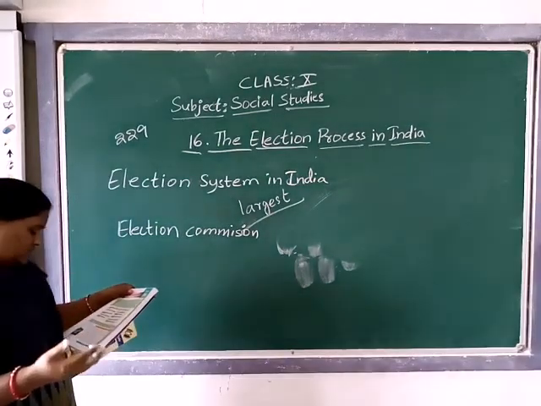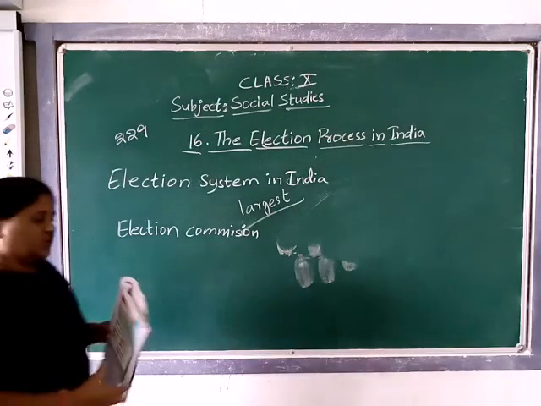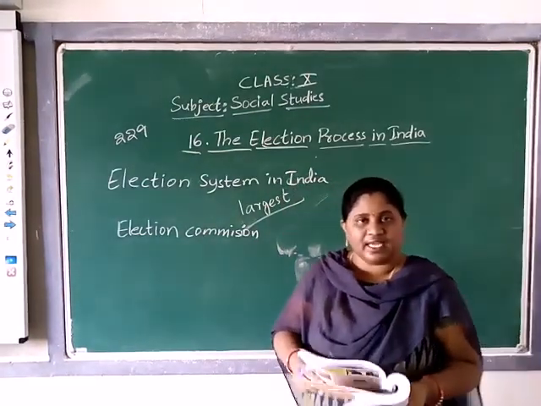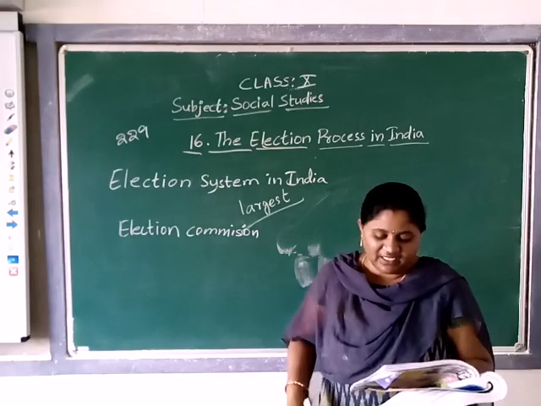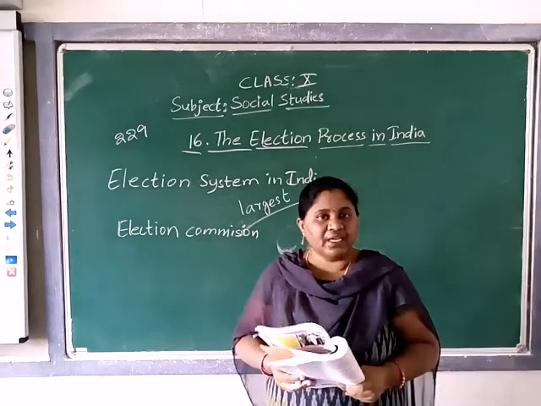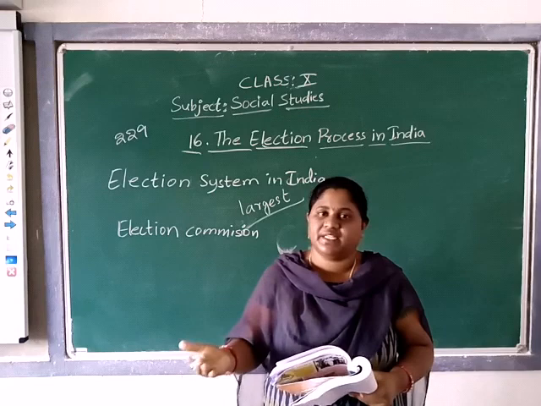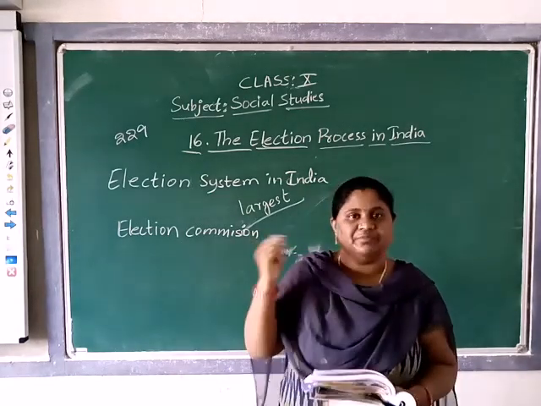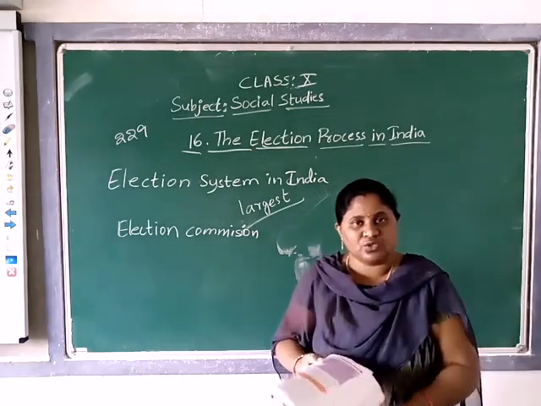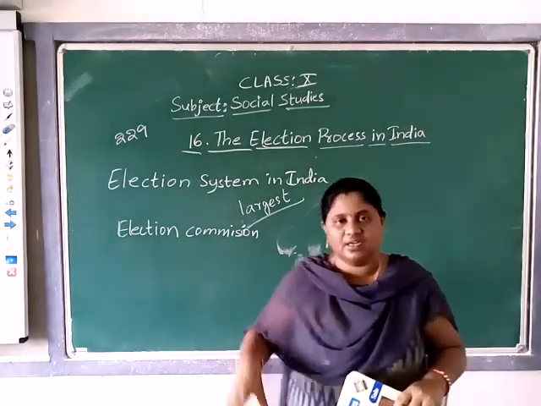See here, it frames a code of conduct for the political parties. Each and every party has some codes. Okay, it declares the result of the elections and submits it to the central and state governments. After the elections, the Election Commission submits the results to the state government as well as the central government. By this, it becomes easy to form a government. So in this way, it is a very easy process to form the government.